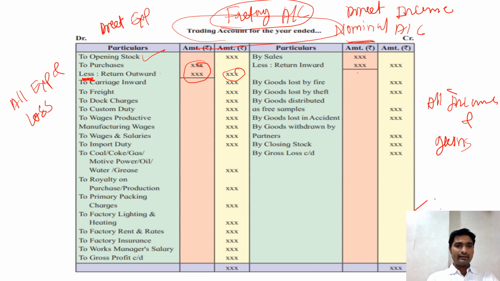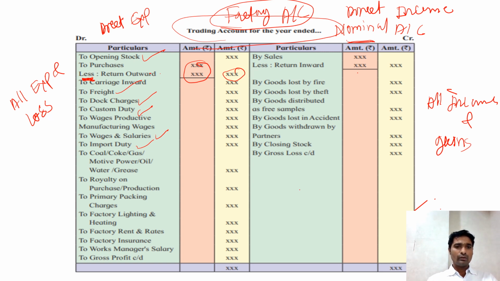The next is freight, then dock charges, custom duty. These are charges payable to the government, or taxes. Then wages, and wages and salary. If only wages and salary is given, it is taken to the trading account. Then import duty, which is paid at the time of importing the material. If the material is purchased from outside the country, import duty is payable. This is again related to the purchase, and that is why it is taken on the debit side.